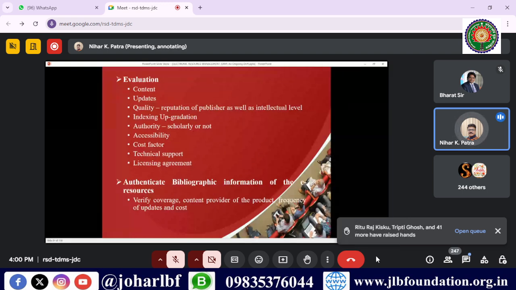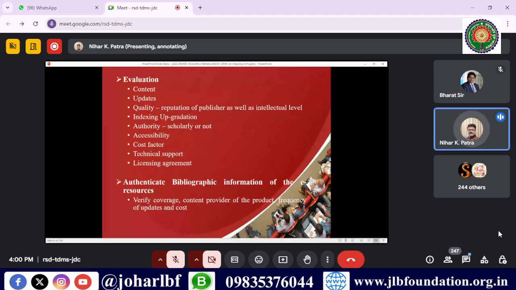इवैल्यूएशंस, whether the content is good, whether it is regularly updating or not, quality, reputation of the publisher as well, the intellectual level. Many publishers go with poor quality publications only for the sake of earning money. You have to see that properly. If it is good content, then you can subscribe or purchase it. Indexing upgradations properly, whether indexing regularly or not, authority, scholarly or not, accessibility, cost factor, technical software support, license agreement.